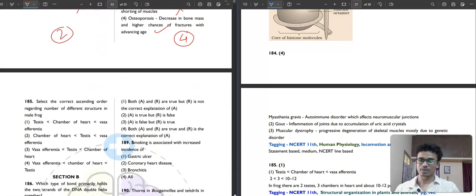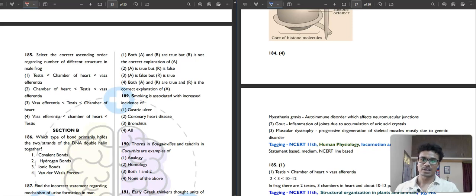Then question number 185. Select the correct ascending order regarding the number of different structures in a male frog. Oh wow, very good question. We have 2 pairs of testes in frog? Then how many chambers are in the heart? 3 chambers of heart. Vasa efferentia is 10 to 12. Okay, this is your correct answer. This is very easy. The first option is your correct answer.